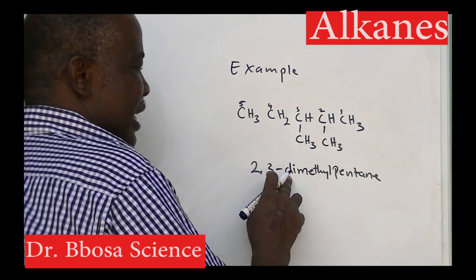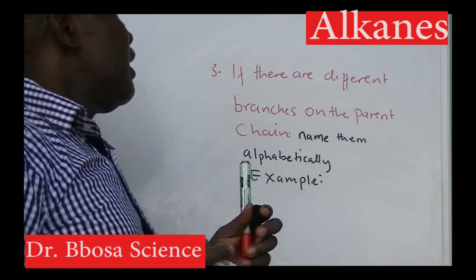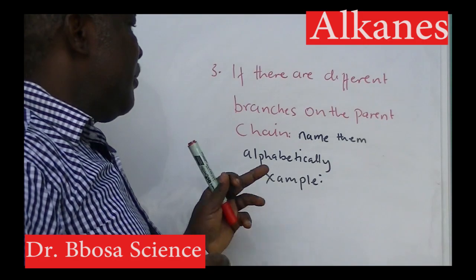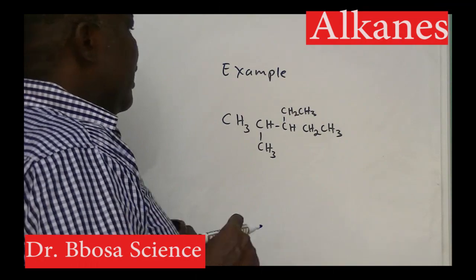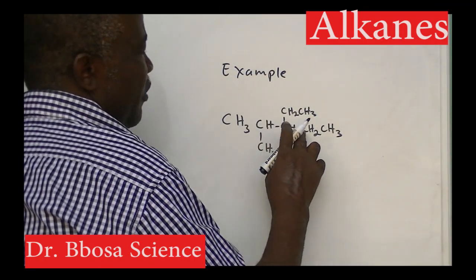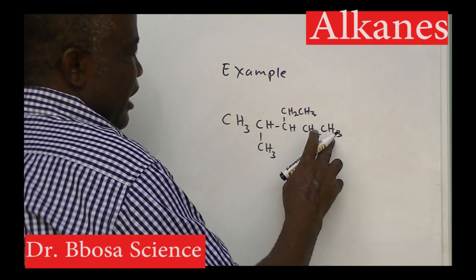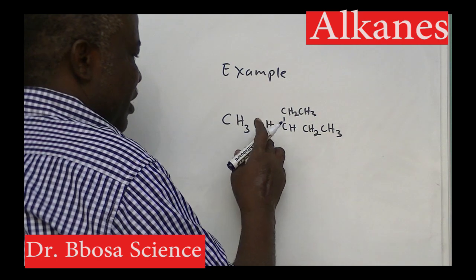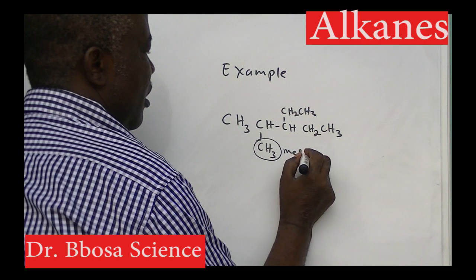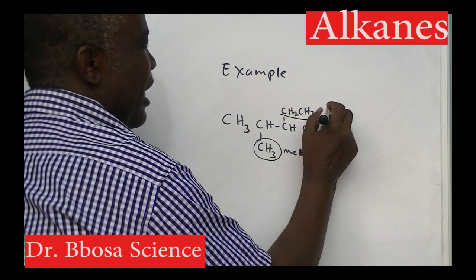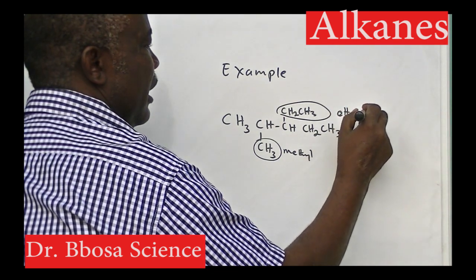Between a number and a letter, you put a dash. Rule number 3: if there are different branches, name them alphabetically. For example, this compound has 1, 2, 3, 4, 5 carbon atoms in the longest continuous chain. It has a branch which is a methyl group. It has also got a branch which is an ethyl group.